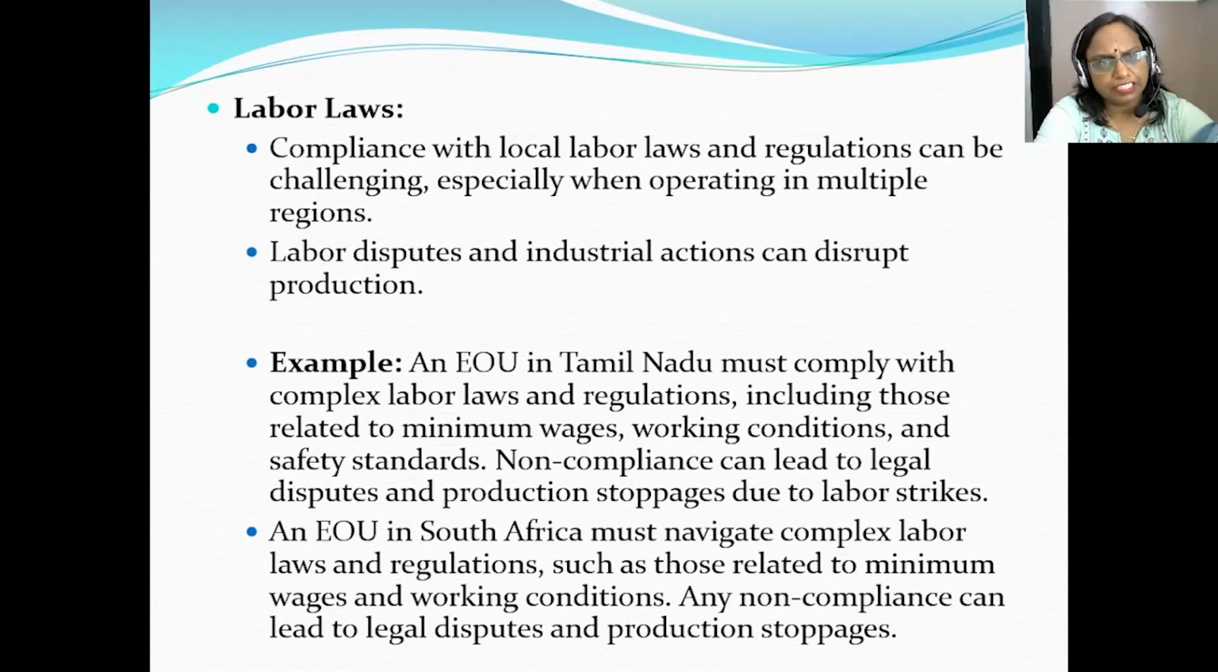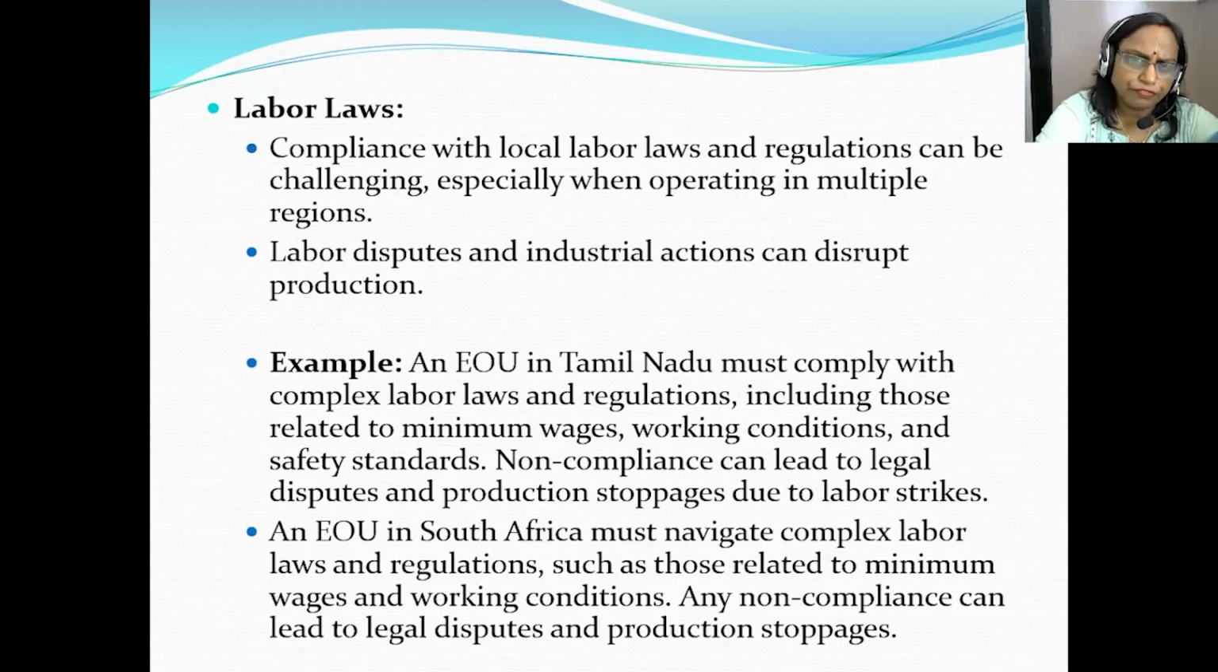Some issues are related to labor laws also. There may be issues related to compliance with the labor laws and regulations in the export countries, and this may be challenging, especially when the EOU is operating in multiple regions. There may be issues related to labor disputes and industrial actions. All these may disrupt production and affect the operational efficiency.